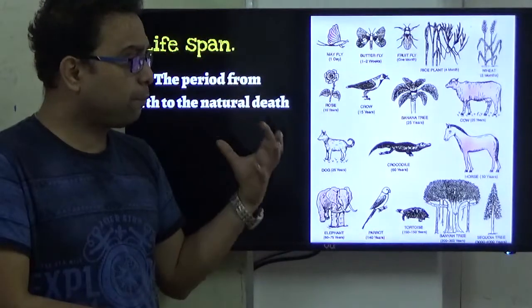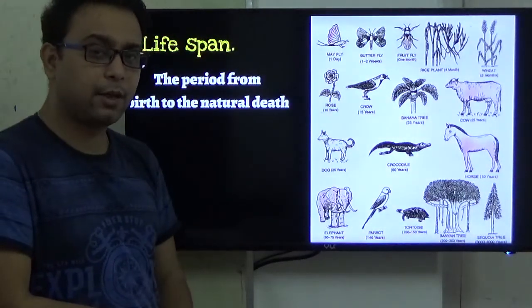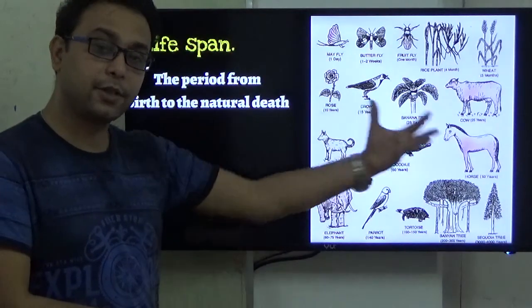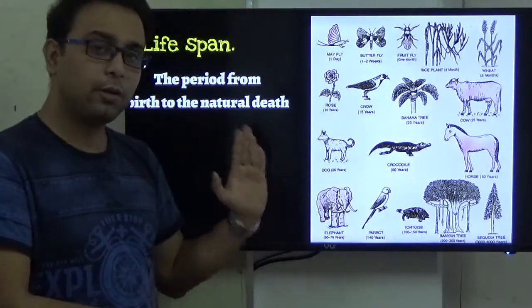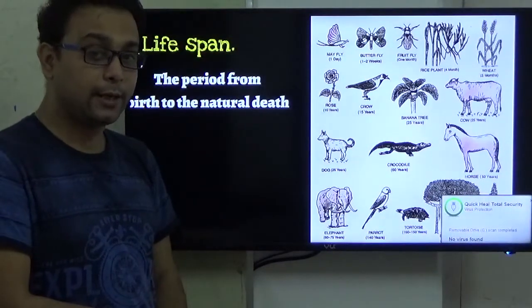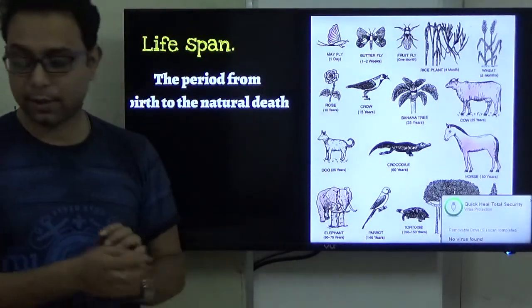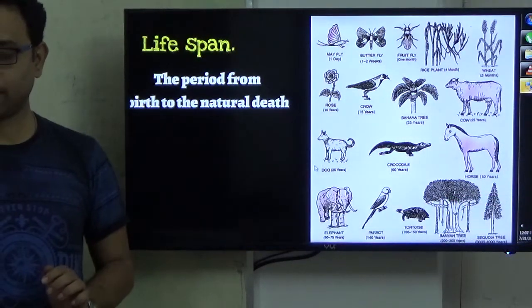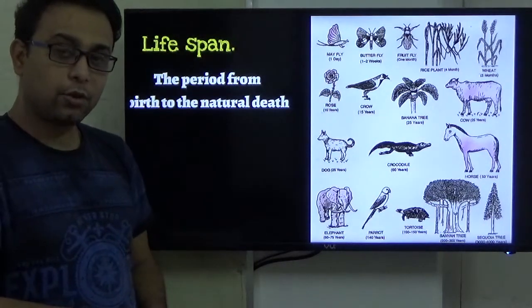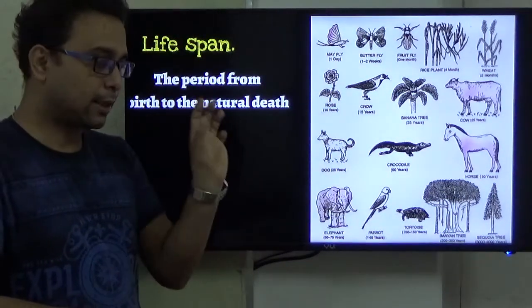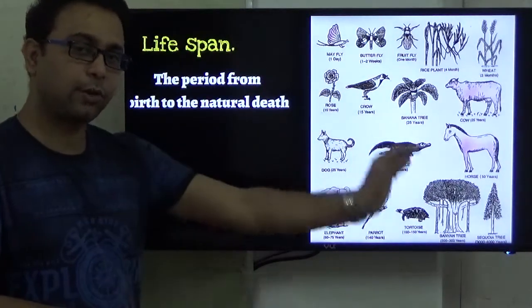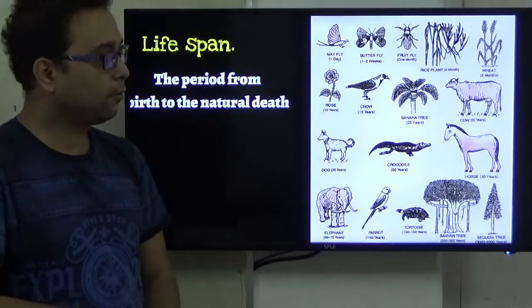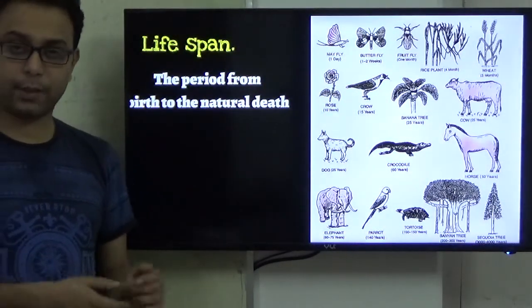So the important thing is that lifespan is not the same in every organism. It differs, and also differs in different species. But it is a common chart for your NEET exam. You just remember what their lifespans are and the different years. So you understand that lifespan is a time frame between birth and natural death, and different organisms have different lifespans. Very good. Now we go to our next topic.